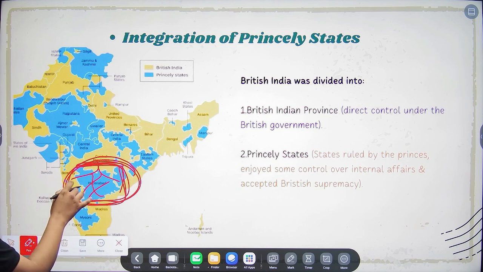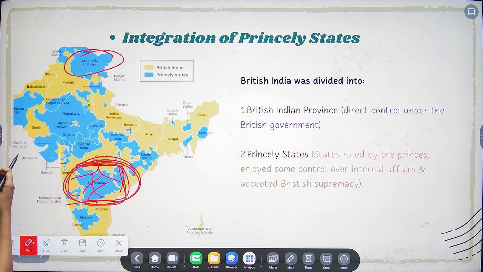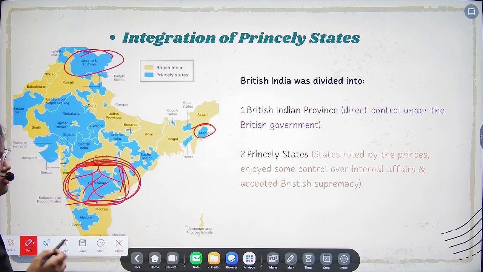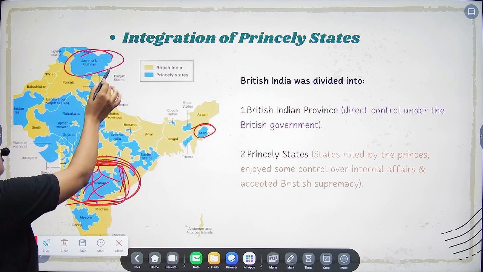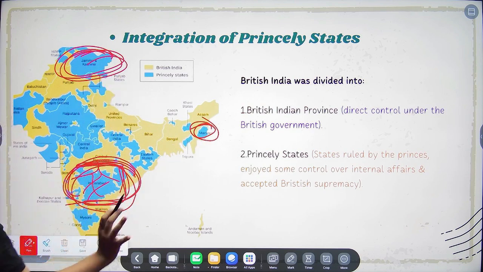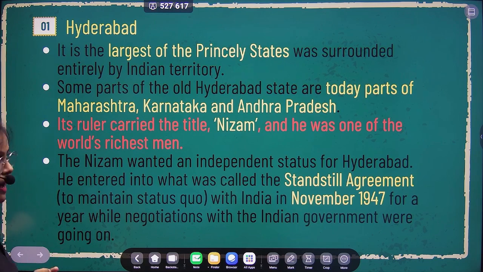Okay, so we are basically discussing Hyderabad, Kashmir, and Manipur, the places where we have faced major problems, and we have already discussed Junagadh, right? So be very clear about what we are going to discuss through this map. Basically, it was the largest princely state you can see in the map, right?